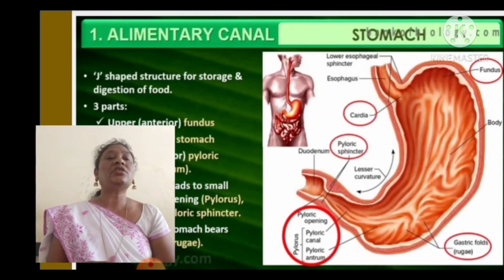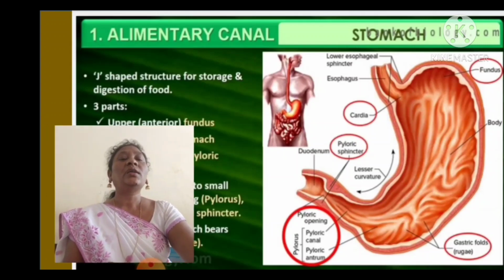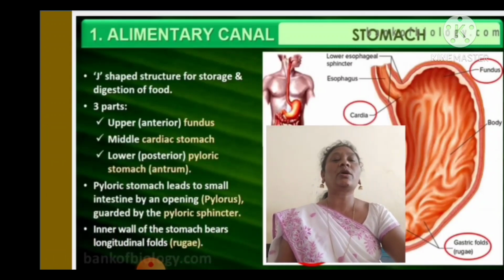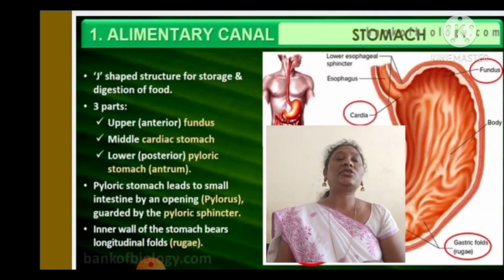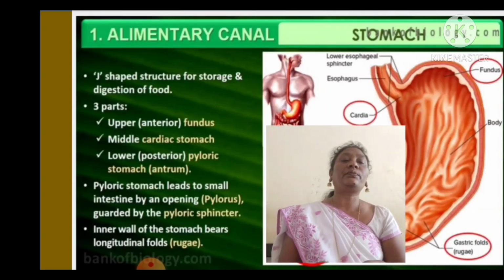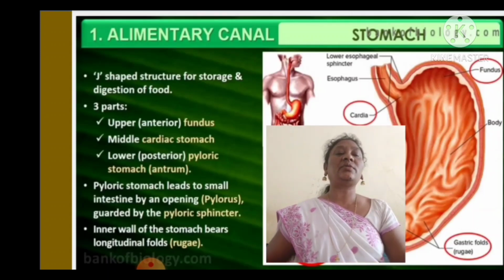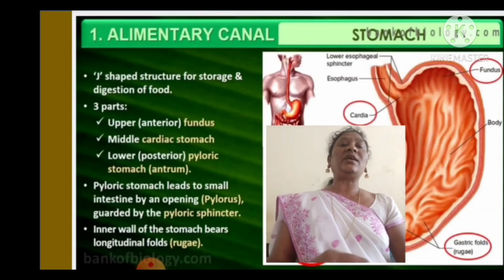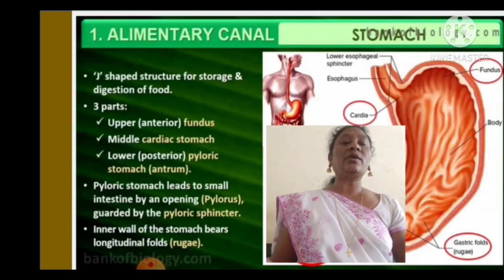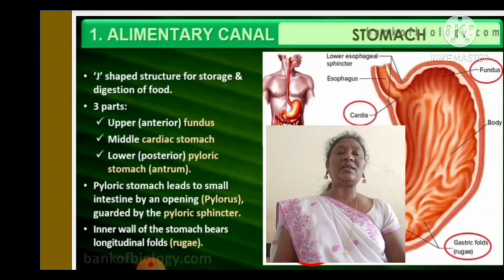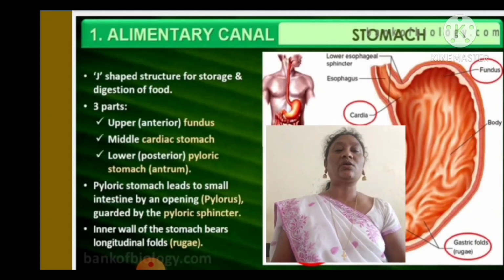So the esophagus opens into the stomach. You can see the part of the stomach. Let us study about the stomach. The stomach is a J-shaped structure for the storage and the digestion of food. The stomach is divided into three parts, that is upper stomach, middle stomach and lower stomach.